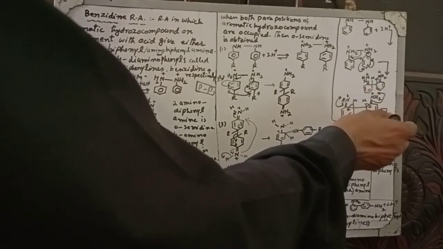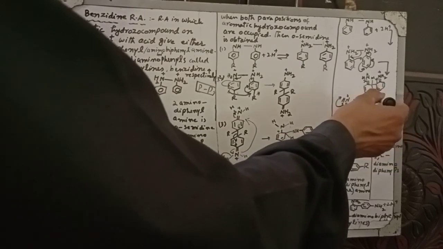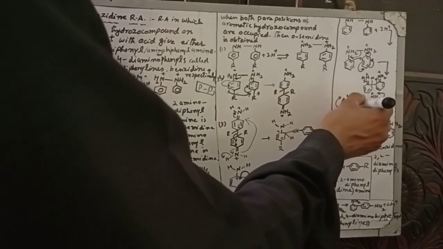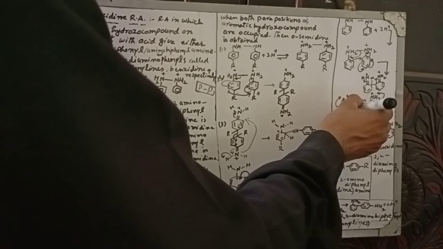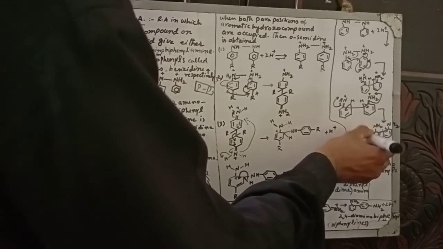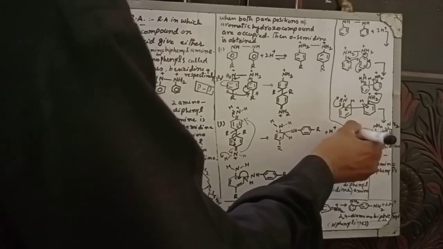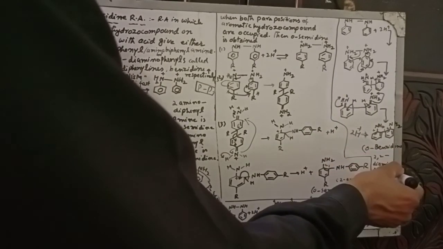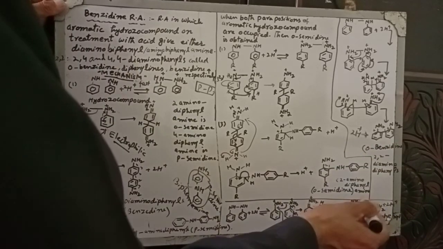Now protons are lost. The electrons shift towards the NH2. 2H plus are lost, the benzene rings are regenerated. This is the 2,2-diamino biphenyl. It is called orthobenzidine.